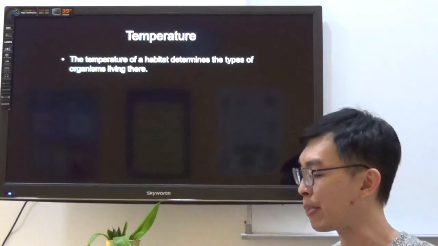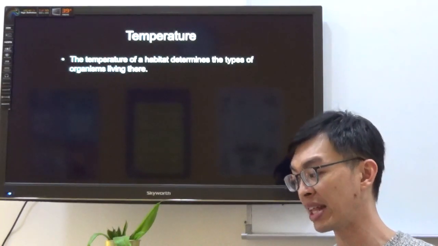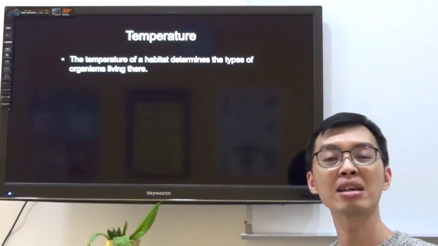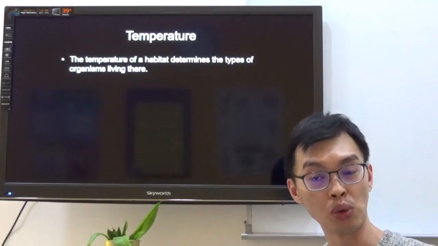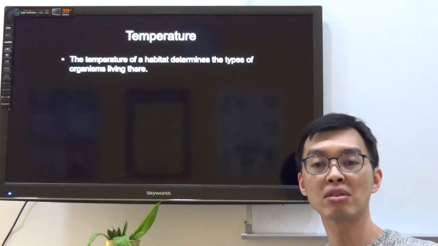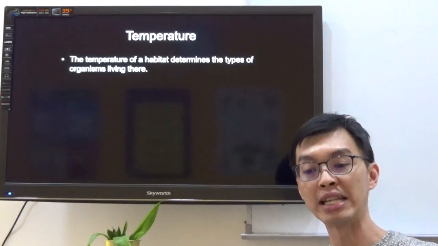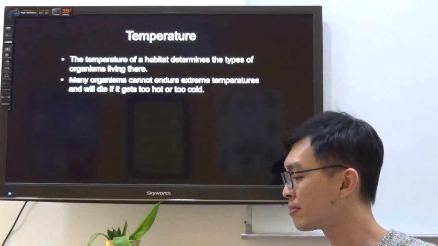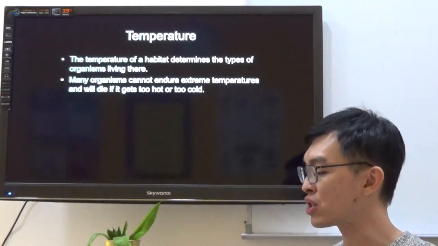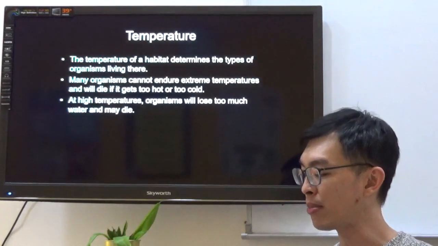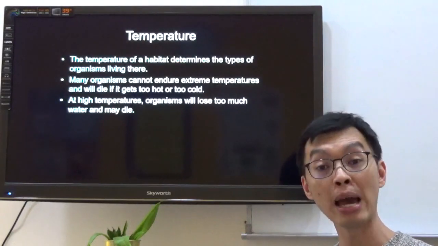So the temperature of a habitat determines the type of organisms living there. Some organisms love it hot. Some organisms prefer it cooling. So it really depends on the temperature. Then they will have a certain type of organisms living down there. Many organisms cannot endure extreme temperature and will die if it gets too hot or too cold. At high temperatures, organisms will lose too much water and may die.